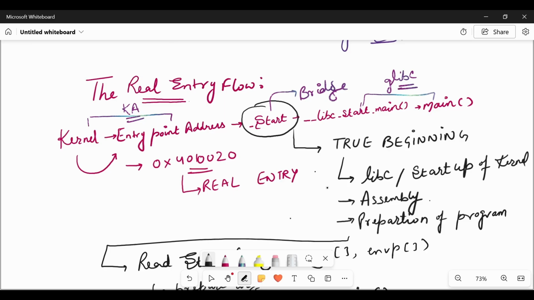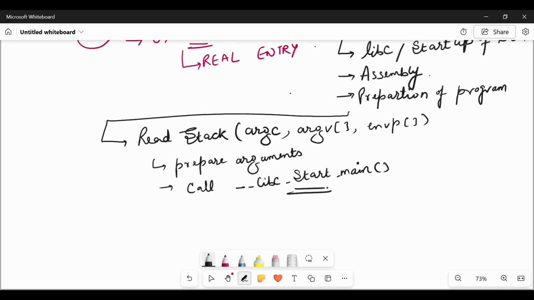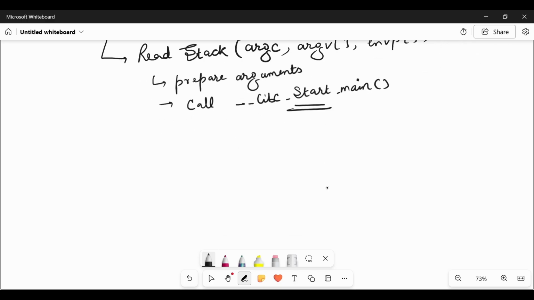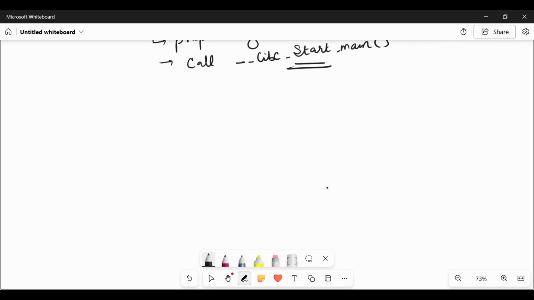Okay. So the main point, one thing which we need before going to __libc_start_main, I will explain what is actually happening at this read stack time. So what is in this stack and how the kernel sets it up, what the initial stack layout looks like.